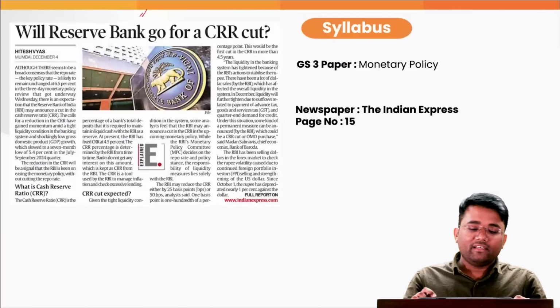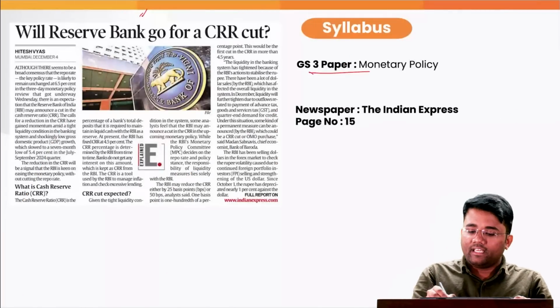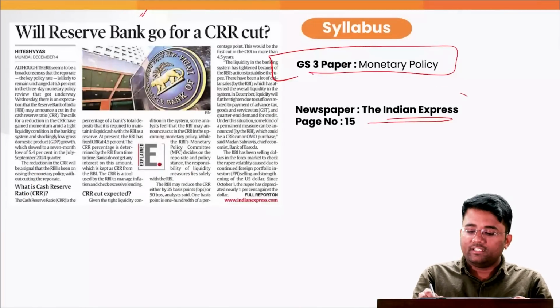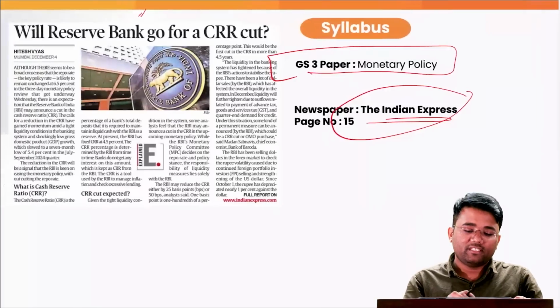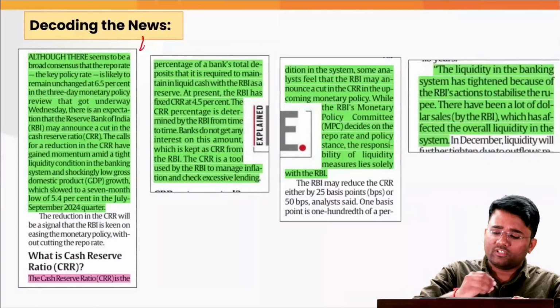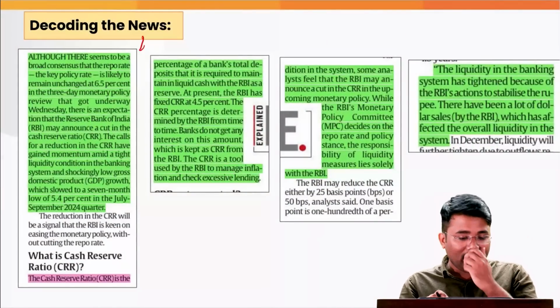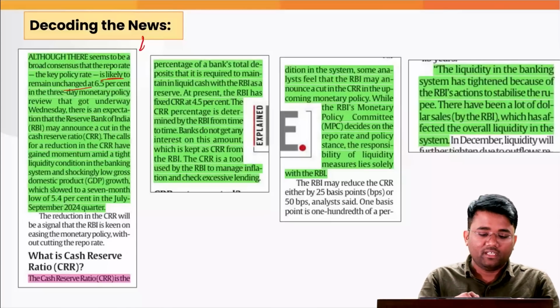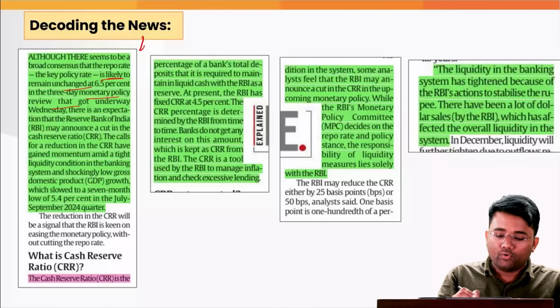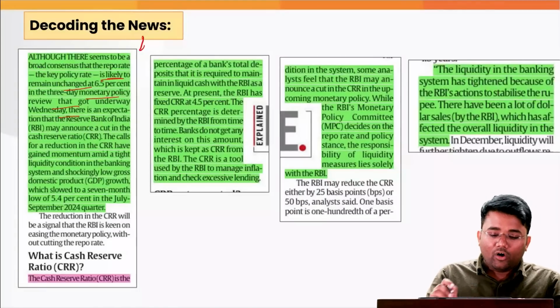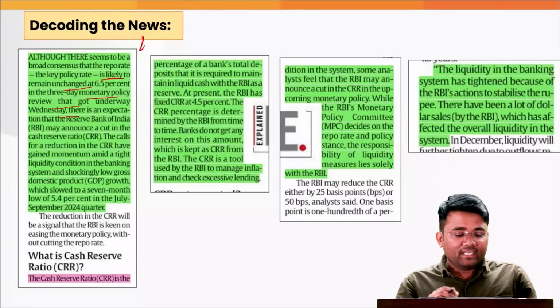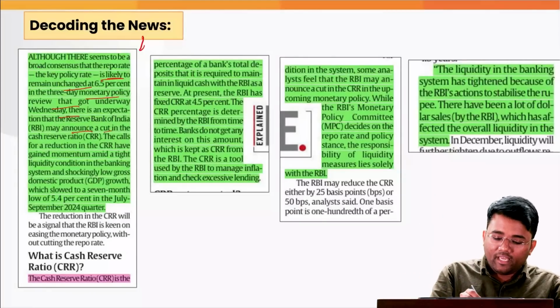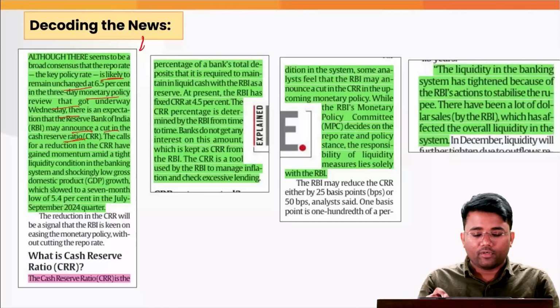Next topic is, will Reserve Bank go for the CRR cut? This is again related to GS paper 3 monetary policy, and this has appeared in today's Indian Express page number 50. The context is that although there seems to be a broad consensus that the repo rate, the key policy rate, is likely to remain unchanged at 6.5% in the 3-day monetary policy review that got underway on Wednesday, there is an expectation that RBI may announce a cut in the cash reserve ratio.